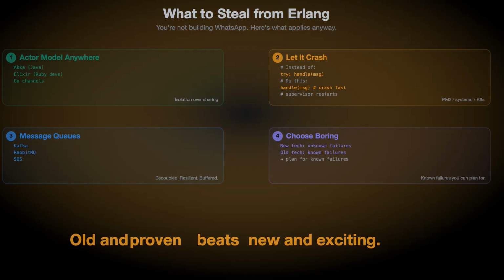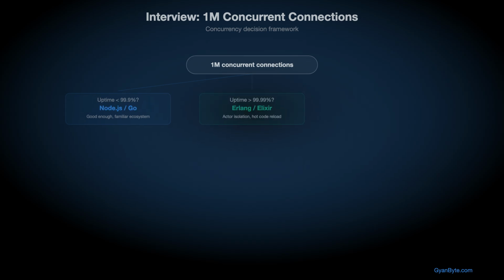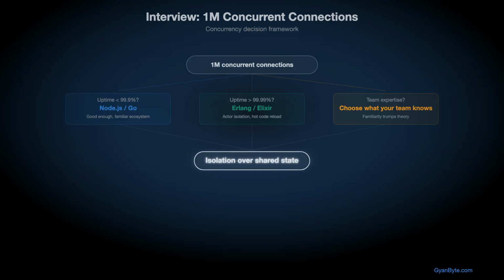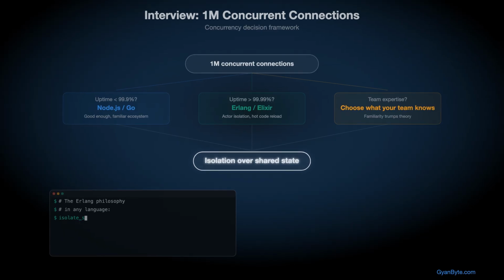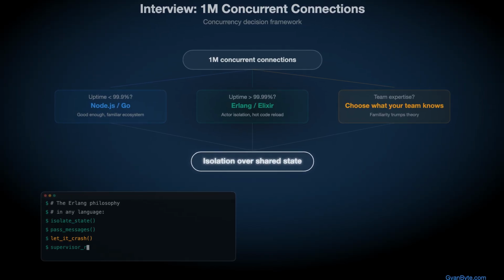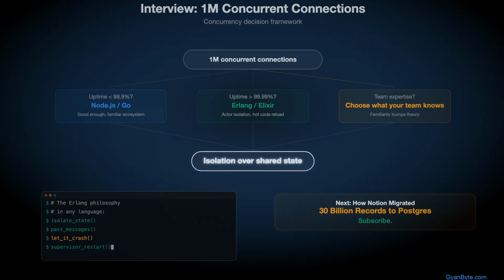Write it down somewhere. Interview question. How would you handle 1,000,000 concurrent WebSocket connections? Wrong answer. Scale node horizontally. Right answer. What are the requirements? If latency spikes are acceptable, node or go. Fast to ship. If you're measuring uptime in nines, Erlang or Elixir.